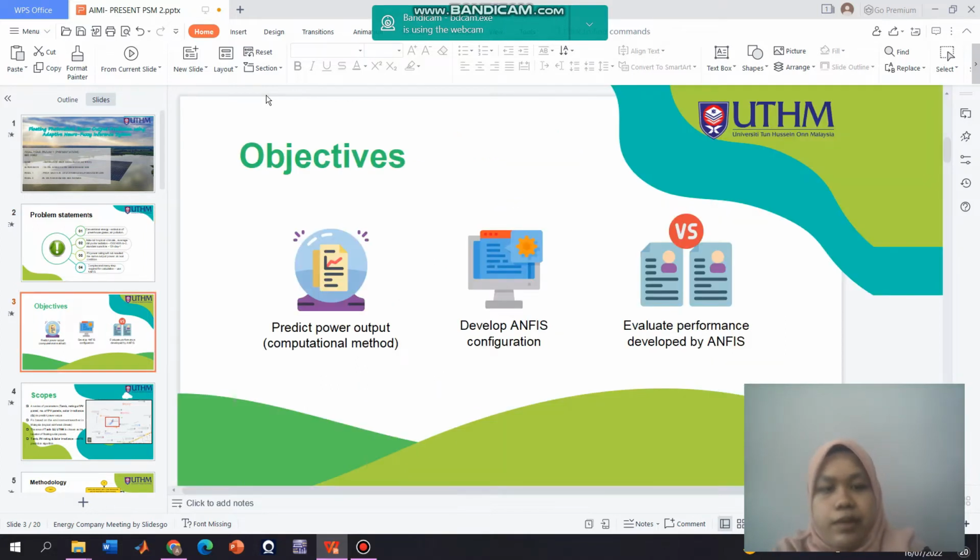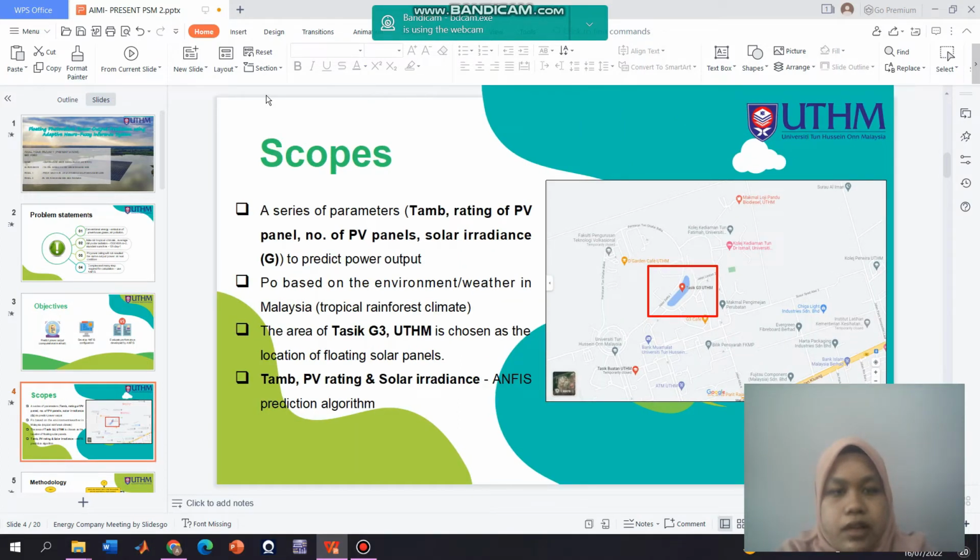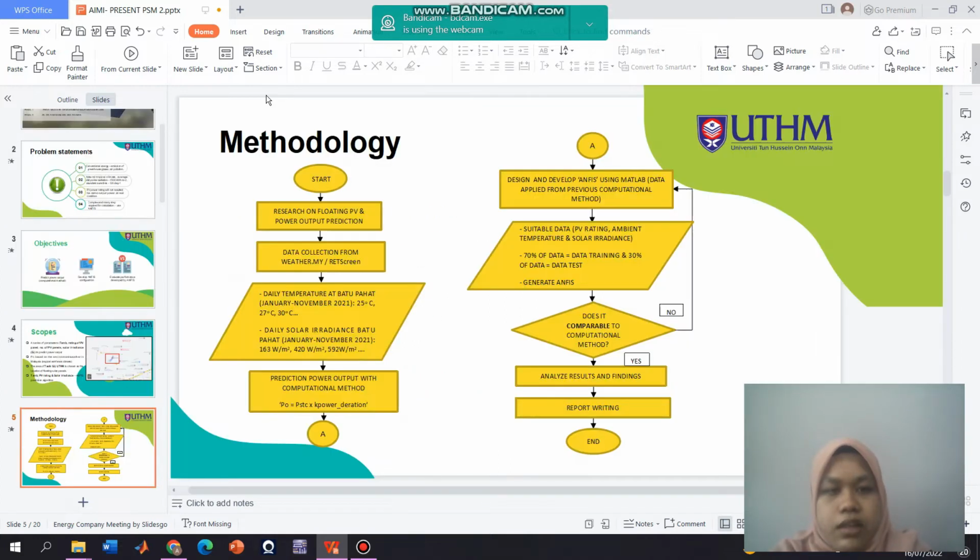So this is the objective of my project. The first one is to predict the power output by using a computation method, to develop the ANFIS configuration, and the last one is to evaluate the performance developed by ANFIS. The scope of this project is a series of parameters, which is ambient temperature, rating of PV panel, number of PV panels, and also solar irradiance, in order to predict power output. The area selected for this project is CG3 at my own university, which is located in Malaysia, to install the floating solar panels. And the ambient temperature, PV rating, and also solar irradiance will be used to predict the ANFIS configuration. So this is the methodology.